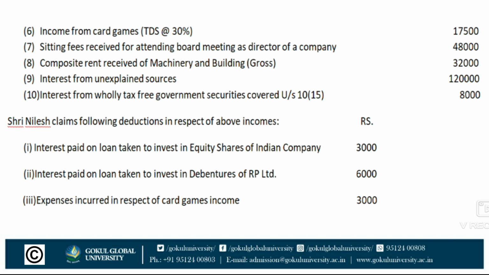Next, sitting fees received for attending a board meeting as a director of a company, 48,000, it is also taxable. Next, composite rent received of a machinery and building, it is also taxable, 32,000. Next, income from unexplained sources, this income is also taxable, rupees 1,20,000. Next, interest from wholly tax-free government securities, 8,000.